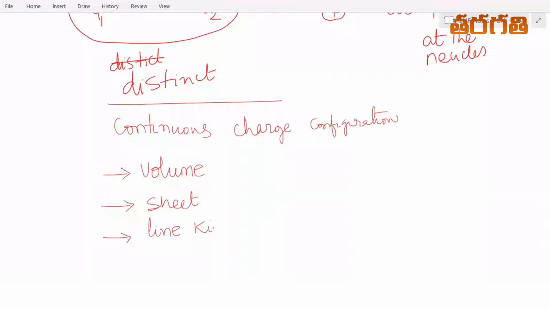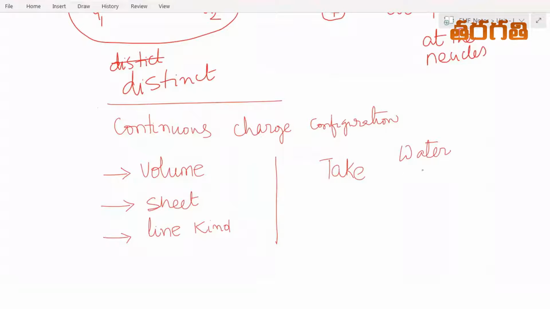So how can I understand this charge? Before going into the concept of charge configuration, let us see with the help of an example. Take water. Suppose this water is poured in a glass, what is the shape of water?